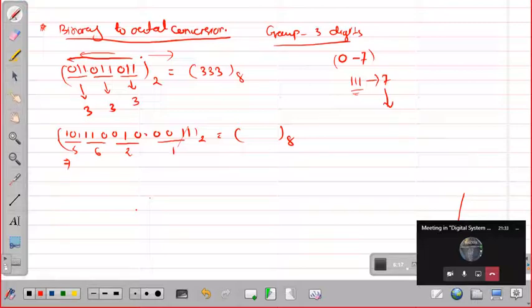Now here you see only 1 digit is there, so we cannot make a group of 3. To make a group of 3, we need to add 2 zeros here. If I add 2 zeros here, the value will become 1 0 0, which is 4, right? So the final answer will be 562.14. This will be the octal equivalent.